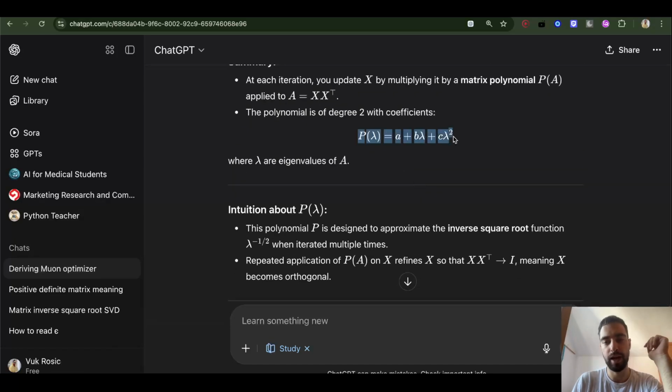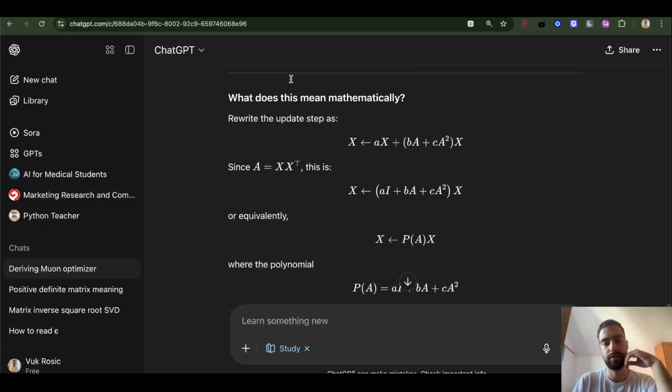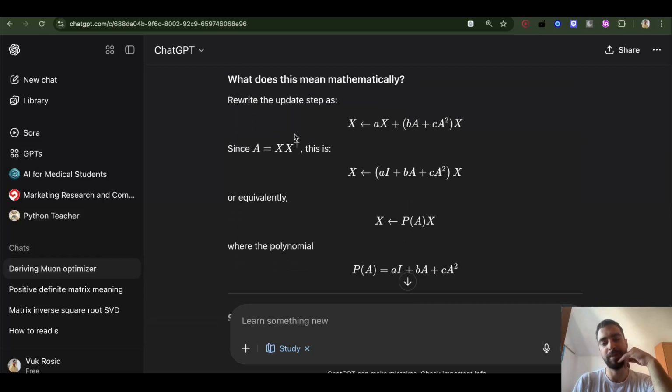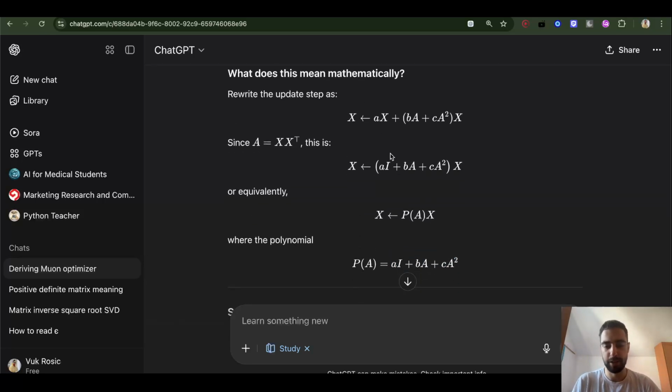This is the function that we are approximating. We have the a, b, c values. We have I, the identity matrix, because this is with matrices, so we want to stretch this A to the identity matrix. This A is x times x transposed, and x is our update of weights, the update matrix. We want to make the update matrix orthonormal, so with orthogonal rows and normalized, as I was explaining. We use this polynomial to approximate that function.